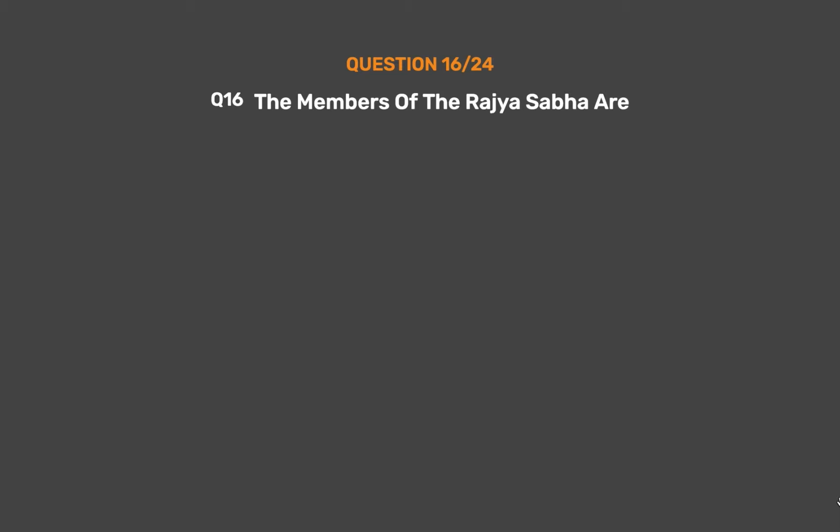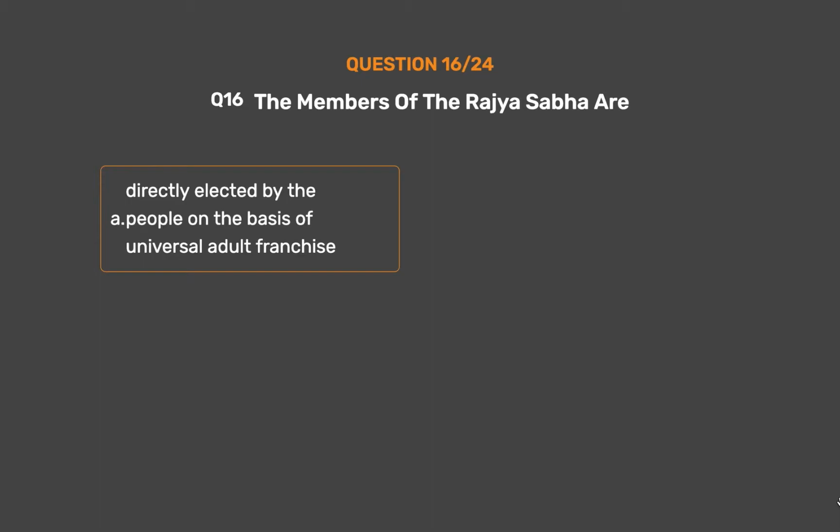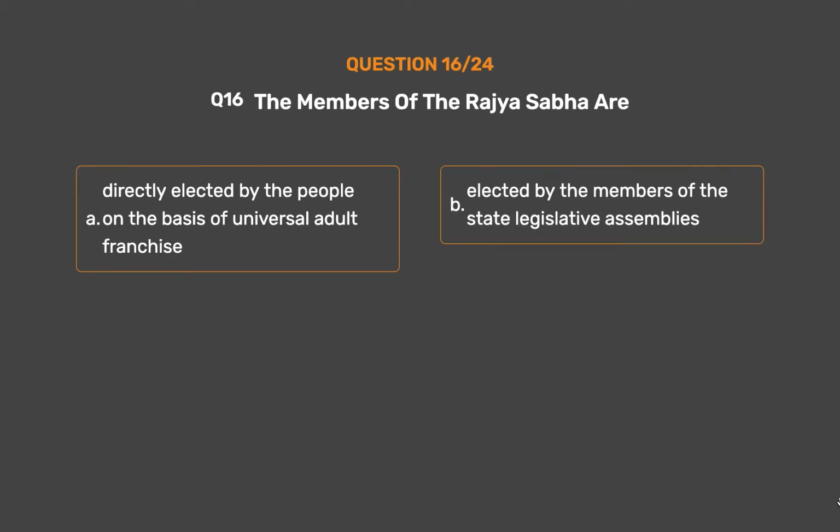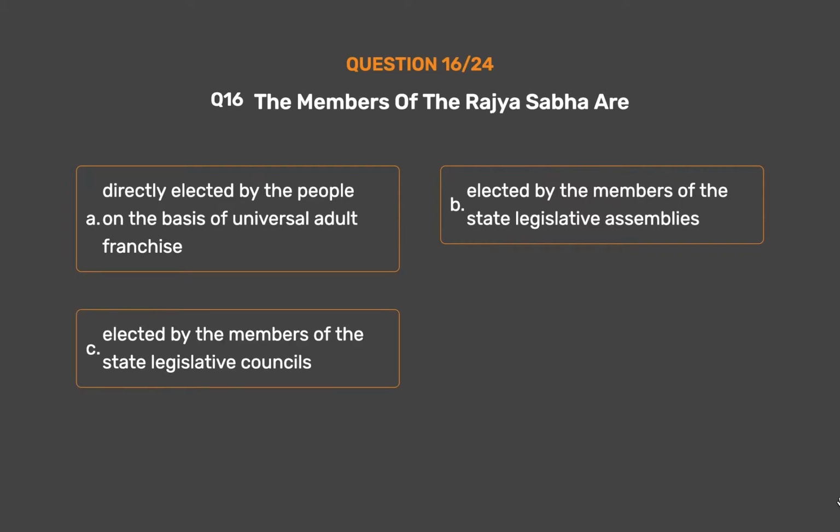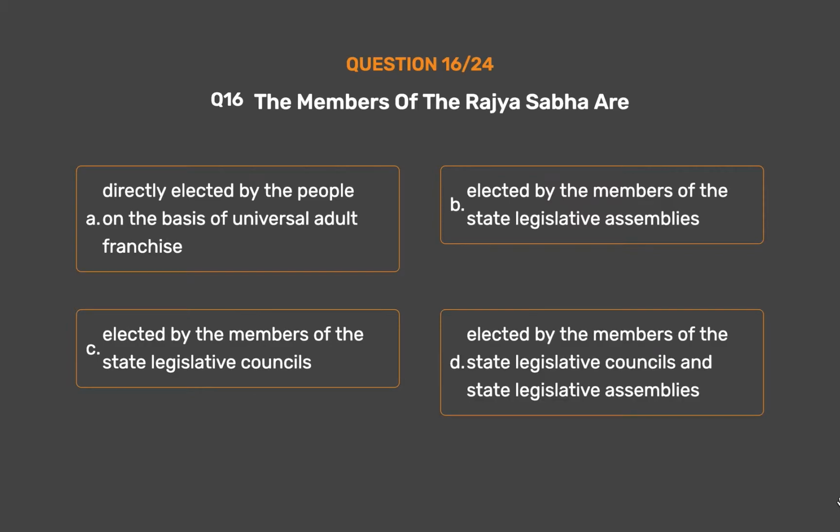Question number 16. The members of the Rajya Sabha are: Option A, directly elected by the people on the basis of universal adult franchise. Option B, elected by the members of the state legislative assemblies. Option C, elected by the members of the state legislative councils. Option D, elected by the members of the state legislative councils and state legislative assemblies.